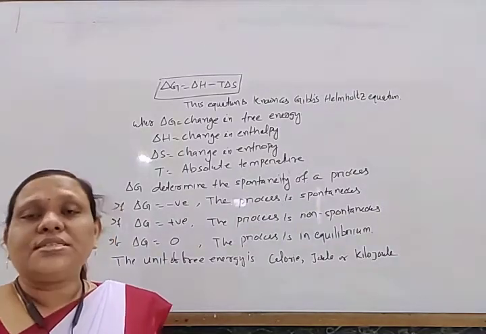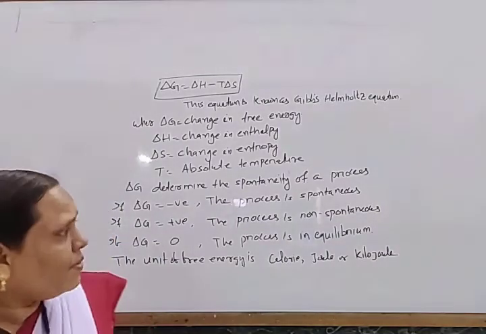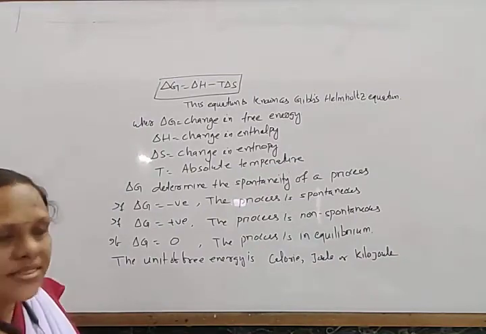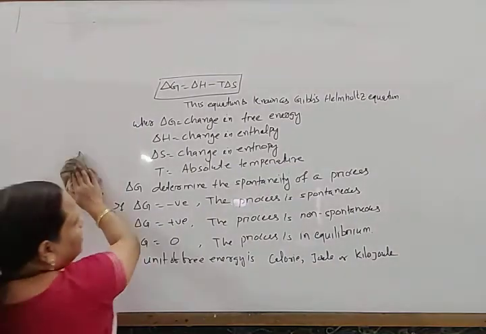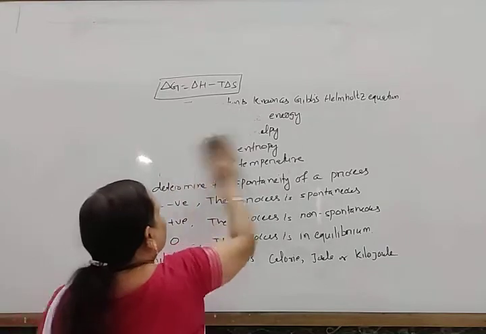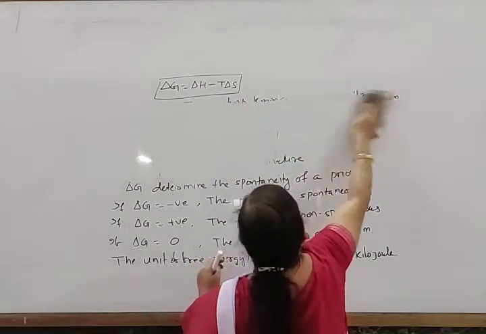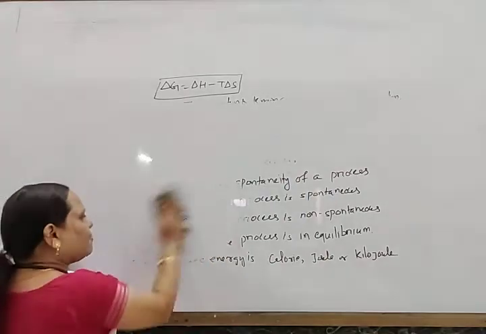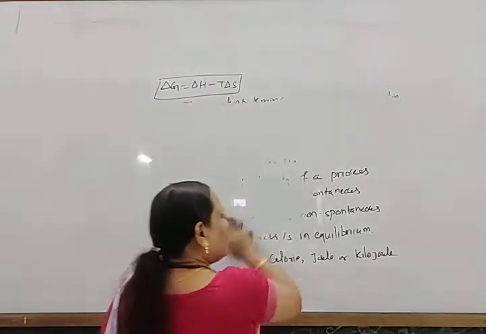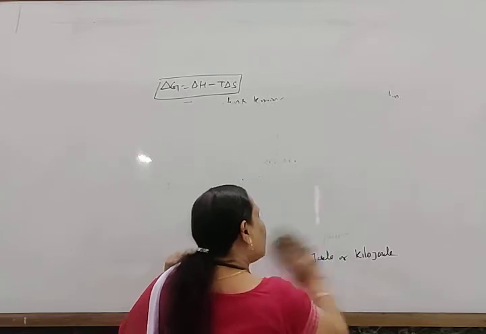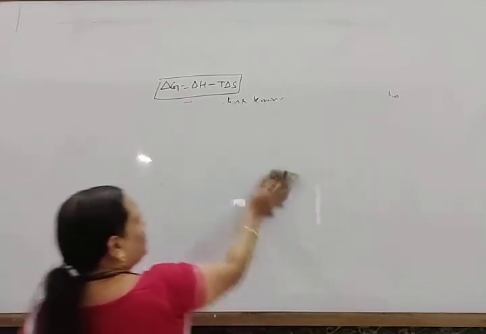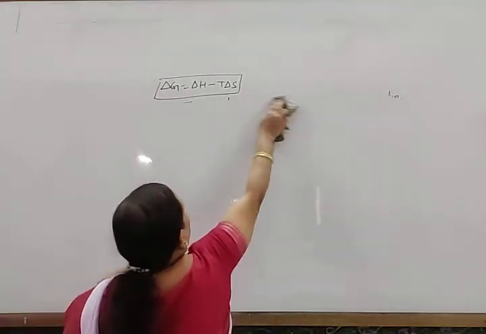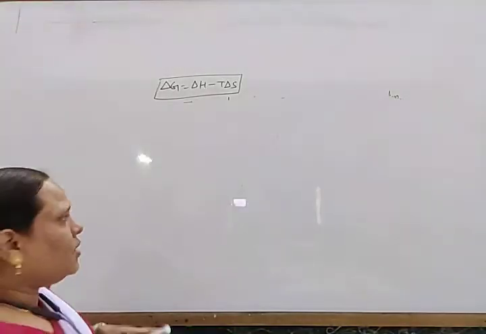Now, free energy determines the spontaneity of a process. The equation is delta G equal to delta H minus T delta S. We know that the decrease in enthalpy is a criterion for the spontaneity of the process, and the increase in entropy is also a criterion for the spontaneity of a process. Look here.